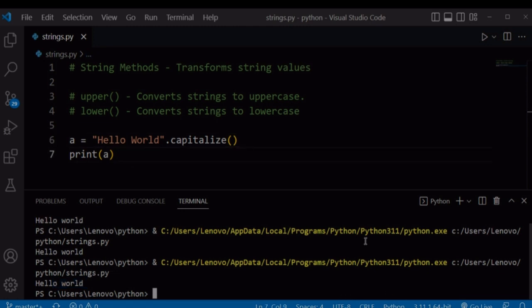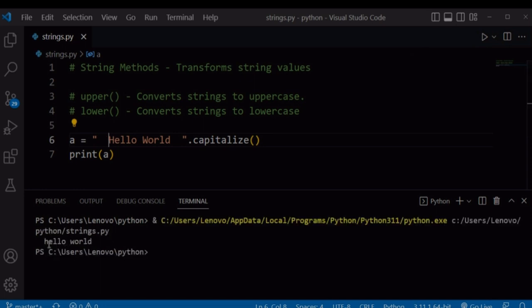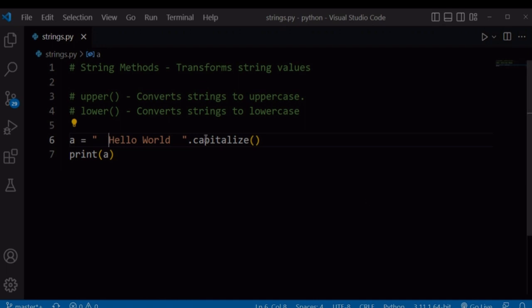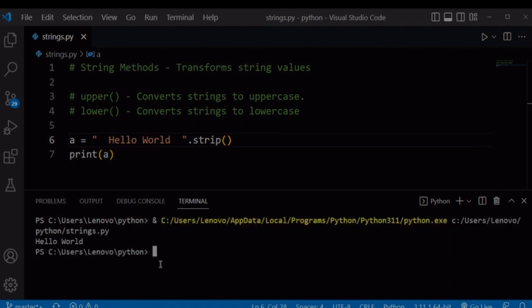We also have the strip method that will help us to remove any spaces from our string. Let's say we had spaces at the end and at the beginning of our string hello world. If we run our file again, we are going to print spaces at the end and at the beginning of our hello world. If you want to remove any spaces that are contained within a string, we will use the strip method. So if you use strip, run our file again, it's going to print our hello world string without the spaces. So we remove any spaces, any tabs using the .strip method.